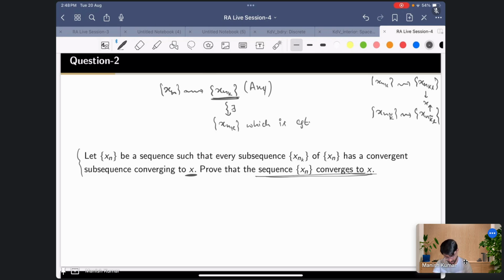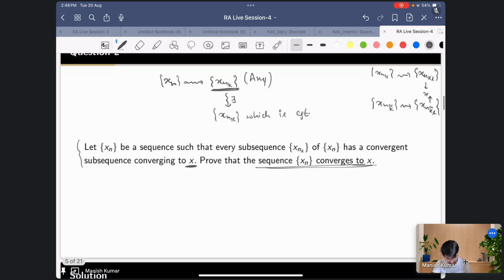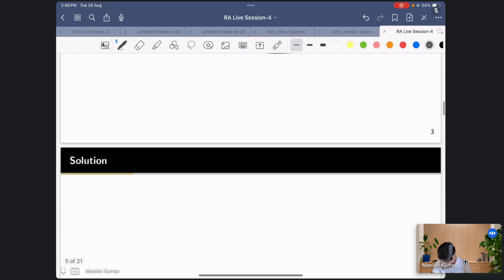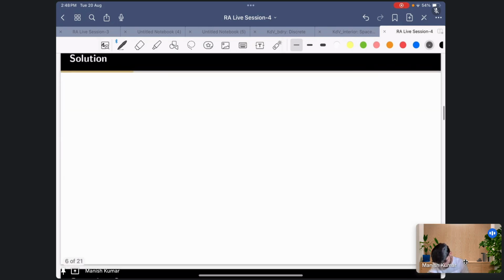So how to prove it? The proof will be via contradiction. We'll assume that xn is not convergent. Then using the definition, we'll try to construct a subsequence which is convergent, and this will contradict the assumption in some sense. So let's begin the proof of this result. The proof is by contradiction.